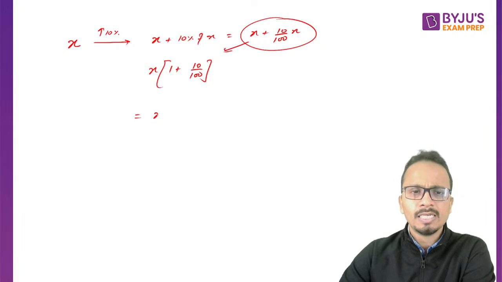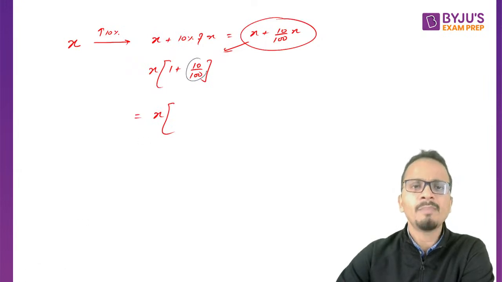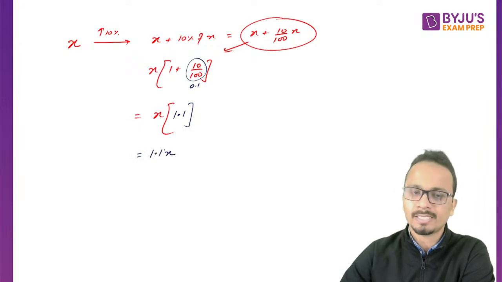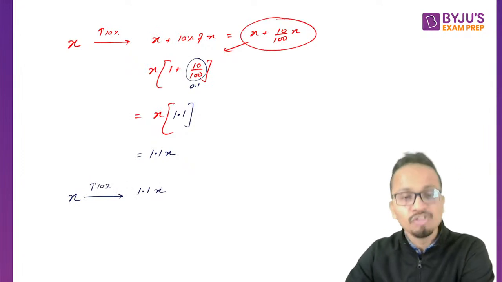Now if I convert it into decimals, 10 upon 100 can be written as 0.1. And when I add it to 1, it becomes 1.1. So the final value is 1.1x. So I can say that when x is increased by 10%, the final value will become 1.1 times the original value.